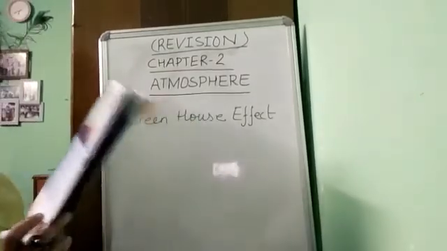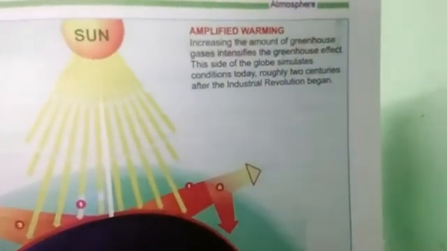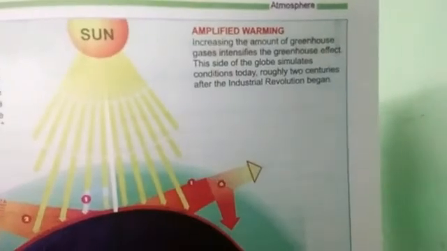Heat which is not required gets back to space. This process is called the greenhouse effect. The greenhouse gases are water vapor, carbon dioxide, methane, nitrous oxide, and ozone. They are given in the book also.